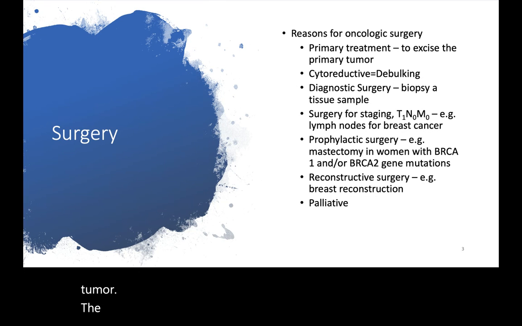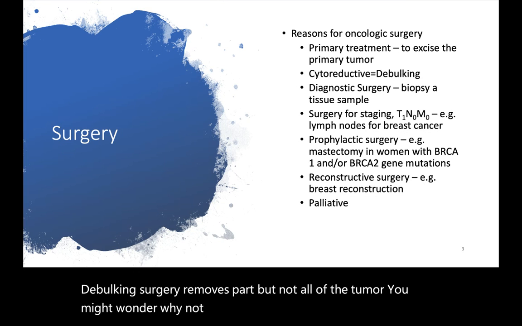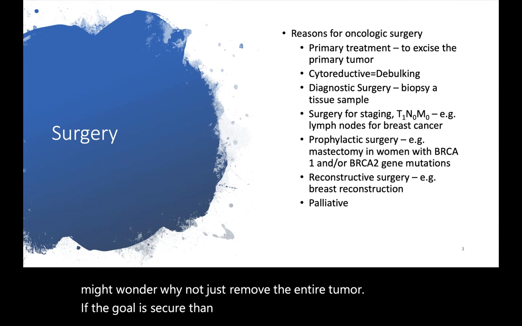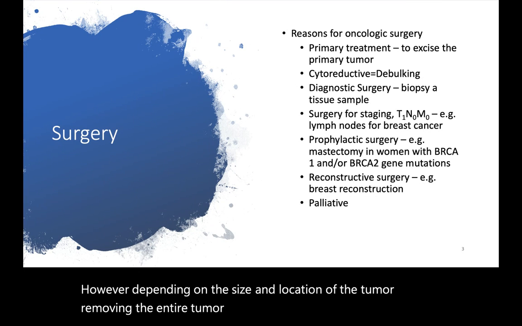Debulking or cytoreductive surgery. Debulking surgery removes part but not all of the tumor. You might wonder, why not just remove the entire tumor? If the goal is cure, then the approach is to remove all of the tumor. However, depending on the size and location of the tumor, removing the entire tumor may not be feasible.